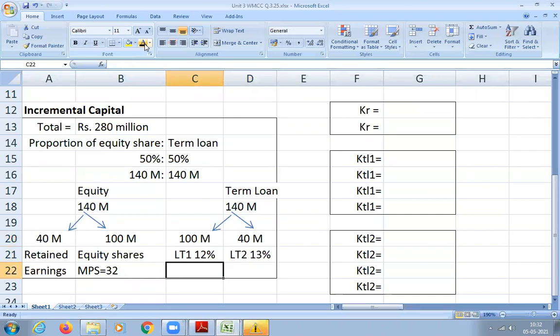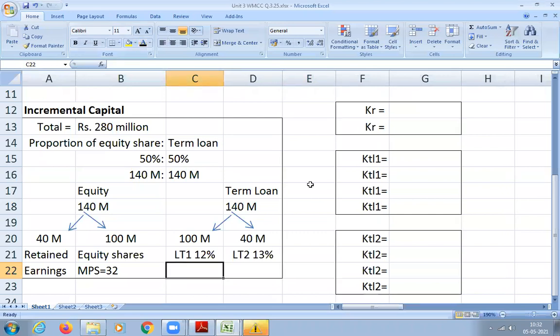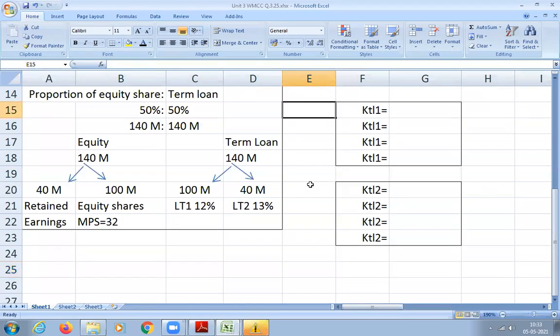So see, students, whatever I am doing in the Excel, you have to do this also in your answer sheet when you are writing the exam. Then only you will get full marks. That is why I am teaching you very slowly. You need to draw this and show it clearly. Clear? Understood? Yes, sir.